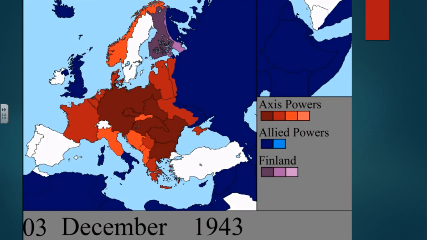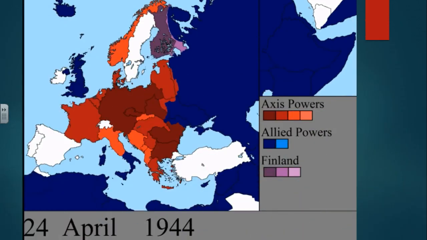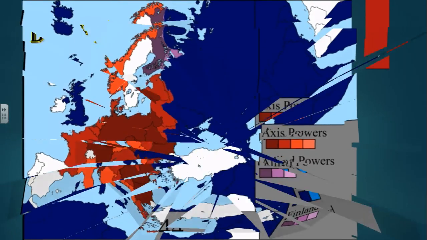Realizing how this was previously, we had pretty much all of Europe controlled by the Axis powers. At this time period, that is no longer the case. Their power is slowly being eroded. We look right through here. Ukraine is now under the authority of the Axis. We've got Sardinia and Piedmont, again in the Mediterranean Sea, being controlled by the Axis powers. Italy is slowly getting conquered once again.